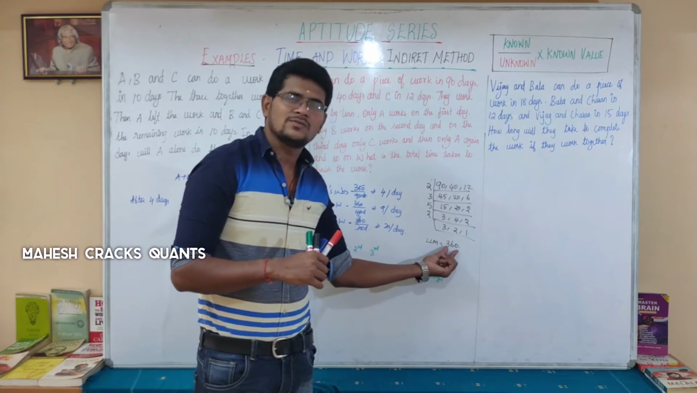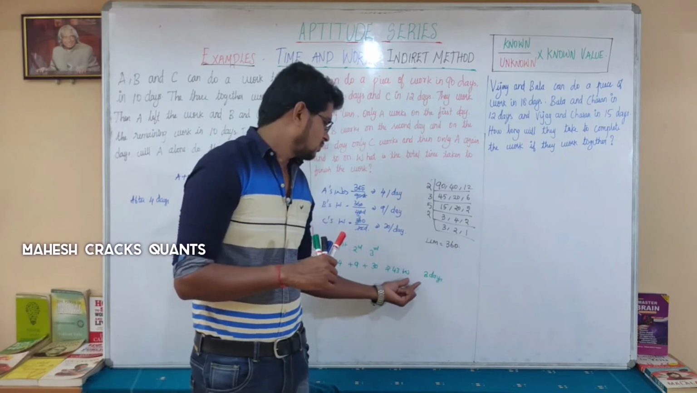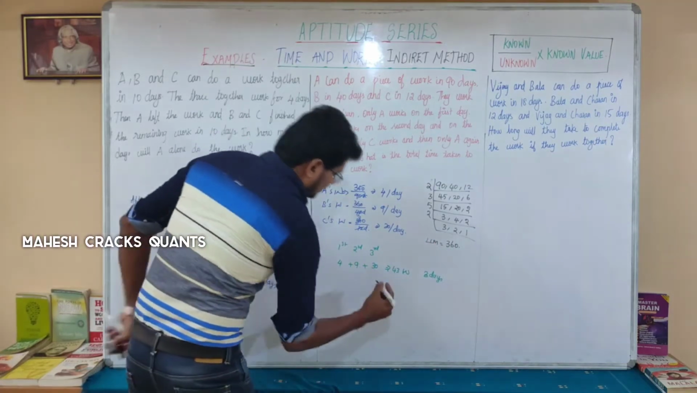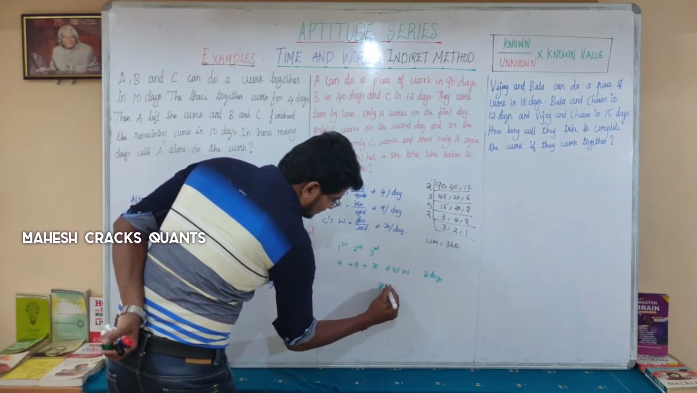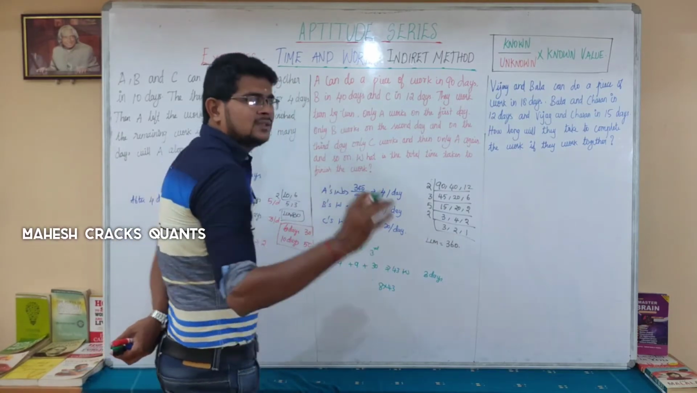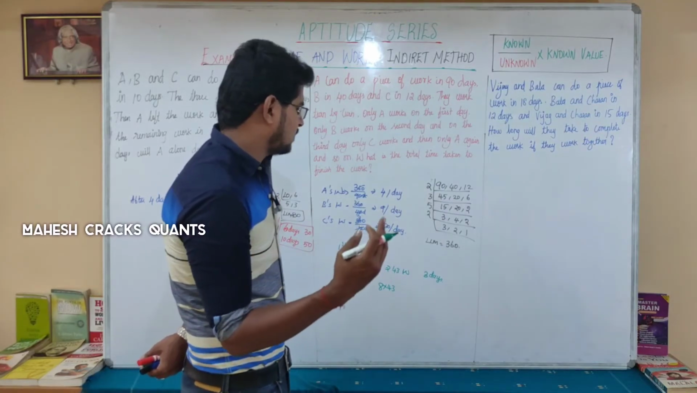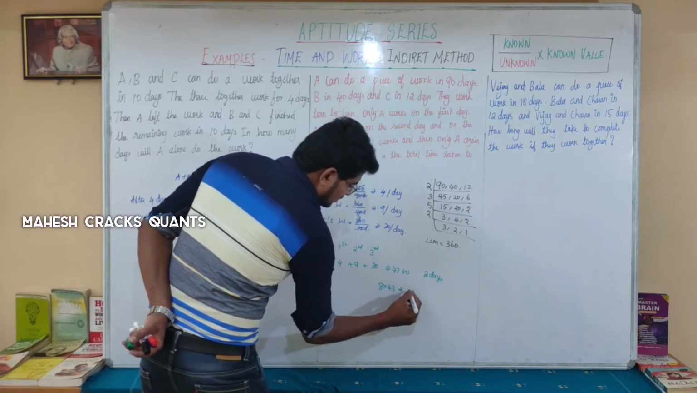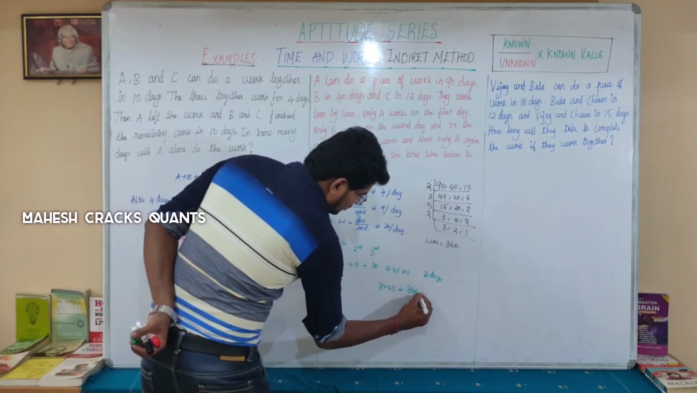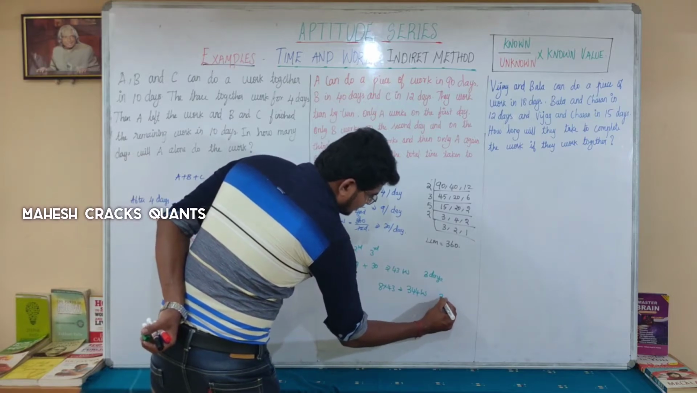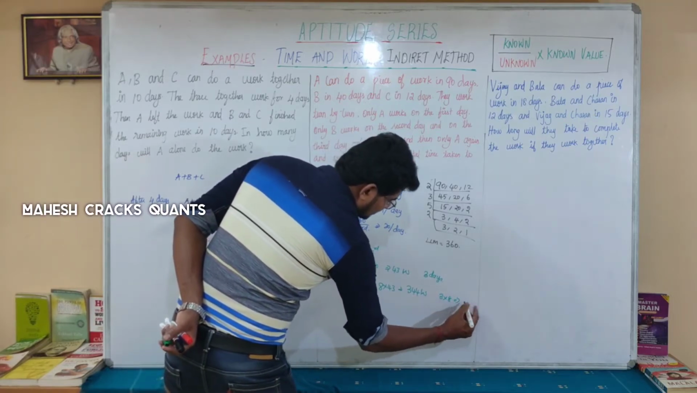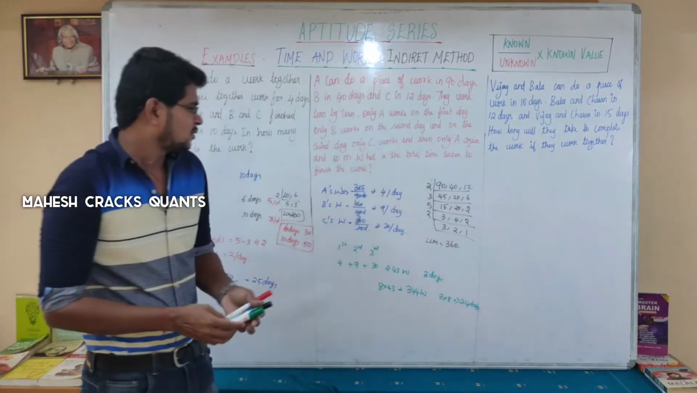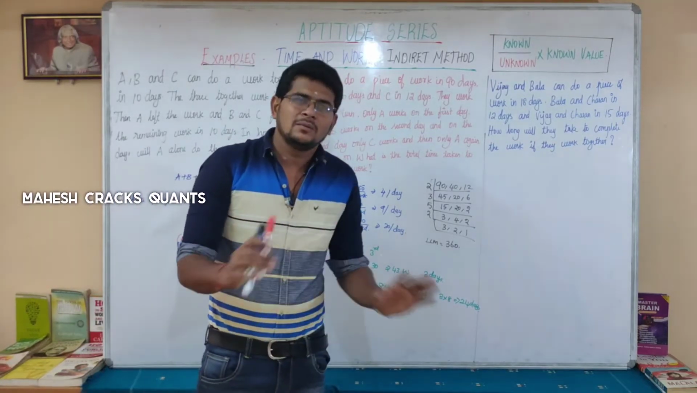So 9 times of 40 is 360, so I cannot take 9. So 8 times will be there. 8 times of 43: 8 into 40 is 320, plus 8 into 3, 24, so 344. This work will be finished in 3 into 8 days, which is nothing but 24 days. In 24 days, totally 344 work will be finished.